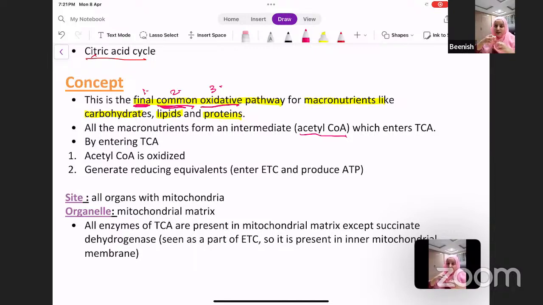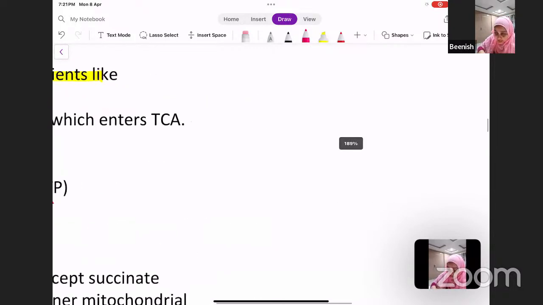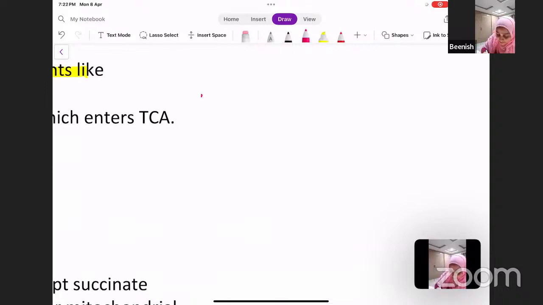So when something is getting oxidized, some other thing has to get reduced. Those reducing equivalents will enter the electron transport chain, and in the electron transport chain, your ATP is generated. So I'll give you a little concept map.